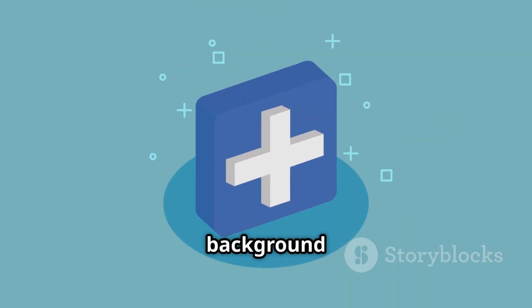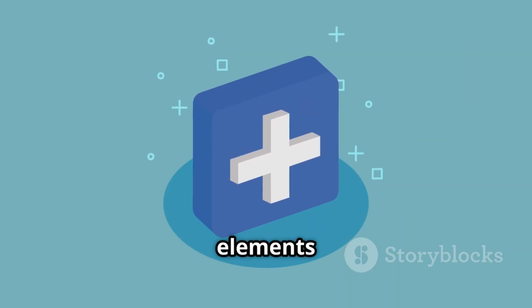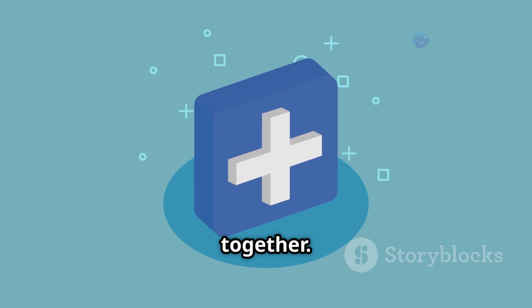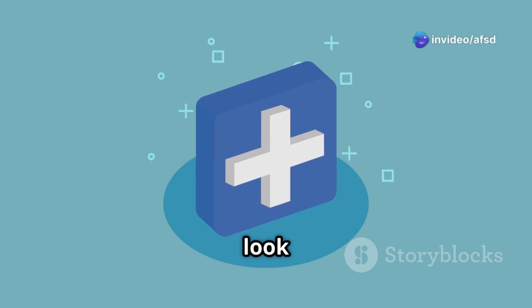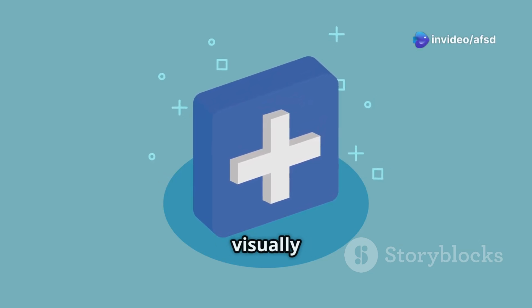3. Use consistent backgrounds. A consistent background color or pattern can unify elements and signal they belong together. This can help to create a cohesive look and feel, making your design more visually appealing and easier to understand.